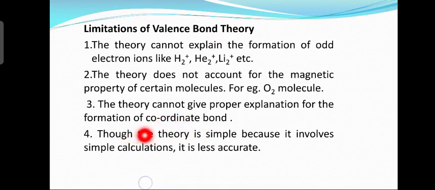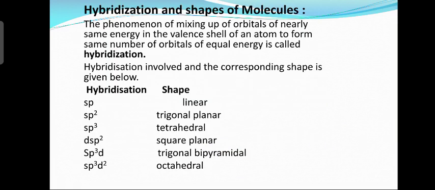Fourth limitation: though the theory is simple, because it involves simple calculations, it is less accurate. This theory is considered a simple theory, and it involves simple calculation, therefore it is considered less accurate. Alright, so we shall move to the next slide.